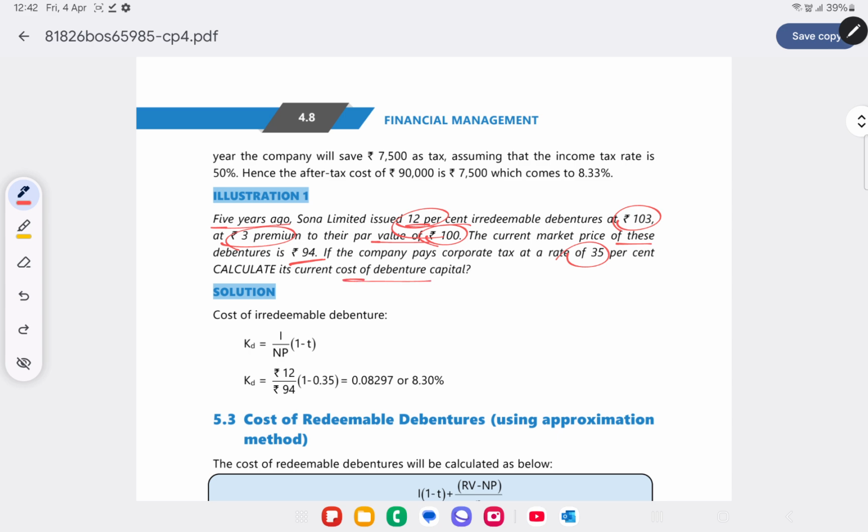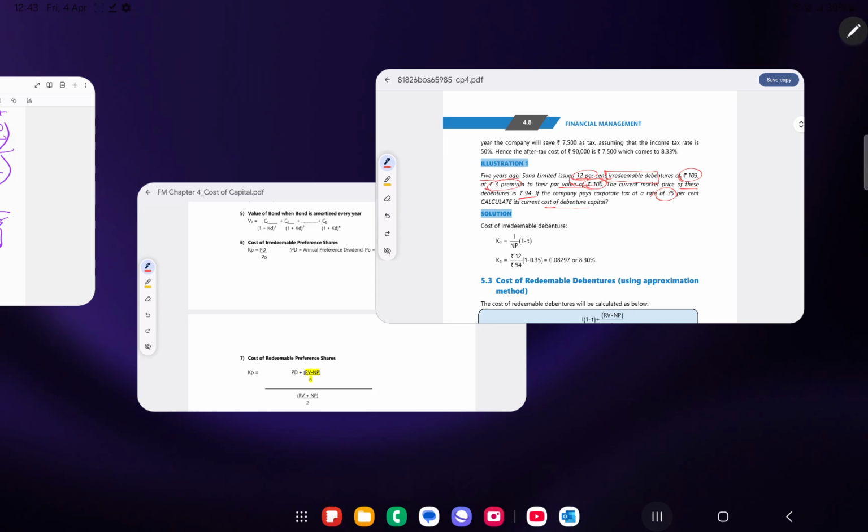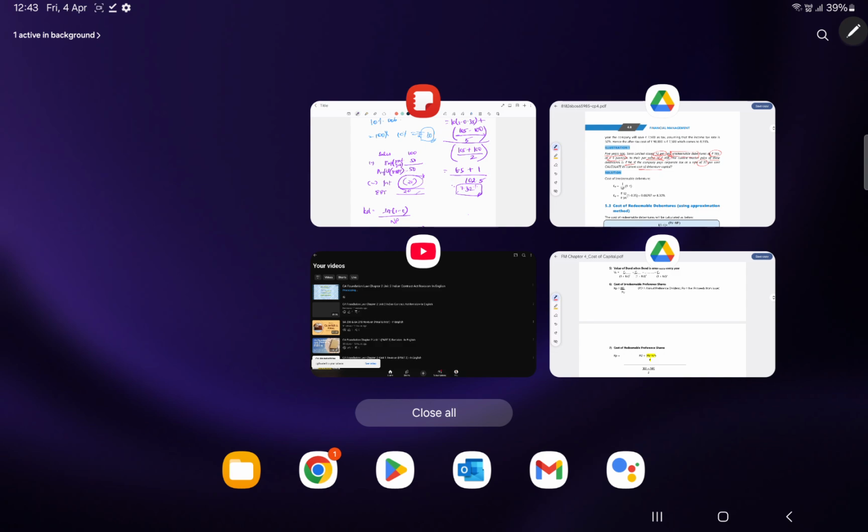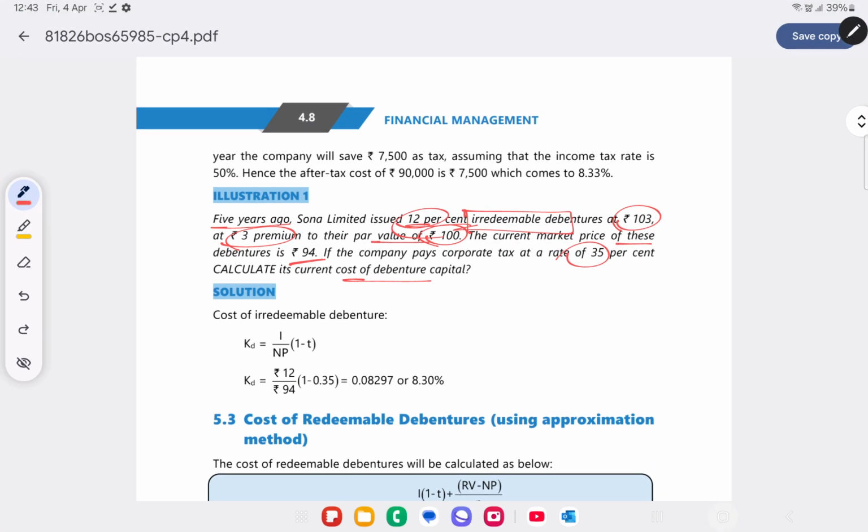Now, how do you calculate this? Before calculating the cost of debenture, we need to know whether it's redeemable or irredeemable. Over here, it's irredeemable debenture. So what formula are we going to use? Interest into 1 minus t divided by NP. For interest we need the par value, which is 100. Interest is 100 into 12%, so that will be 12. And the tax rate is 35%.